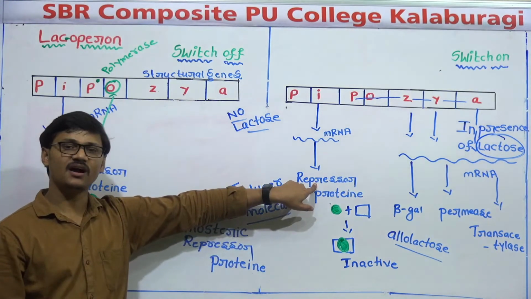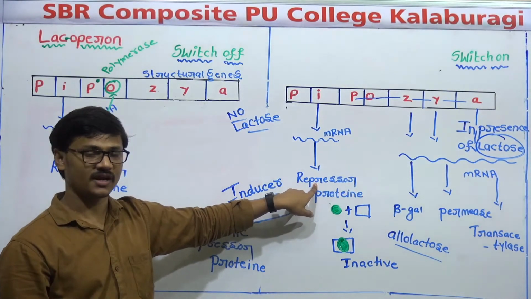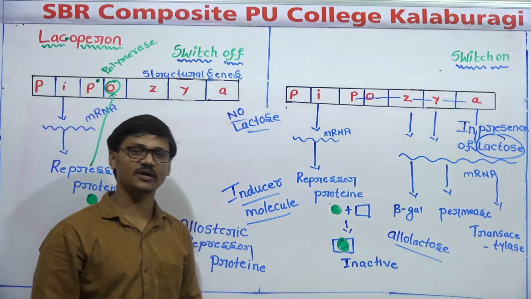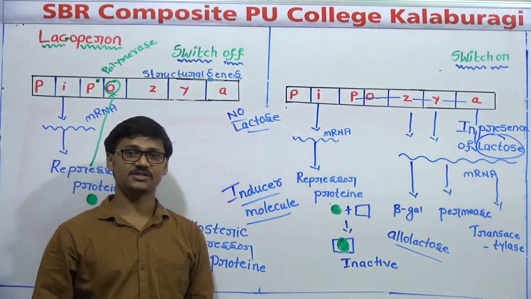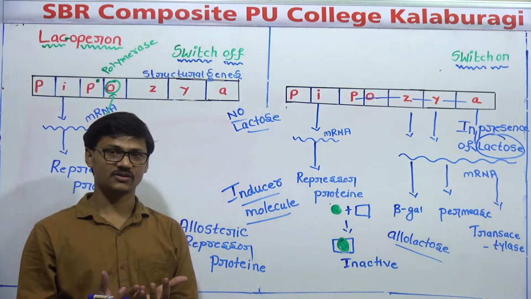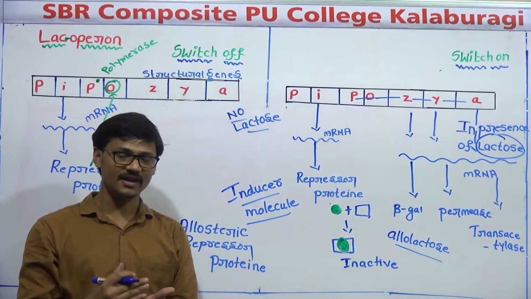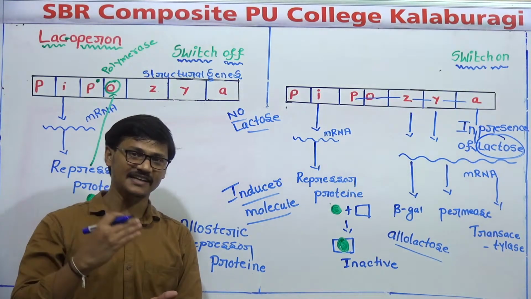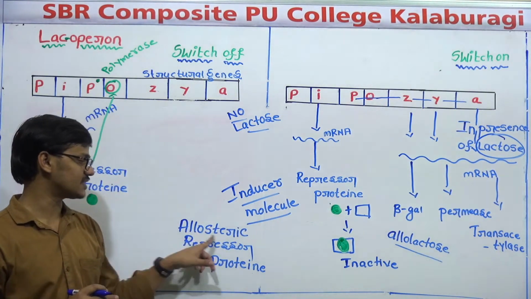Because it undergoes structural changes when it binds with allolactose. Whenever any chemical substance changes its structure upon binding with another chemical, such chemicals are called allosteric.